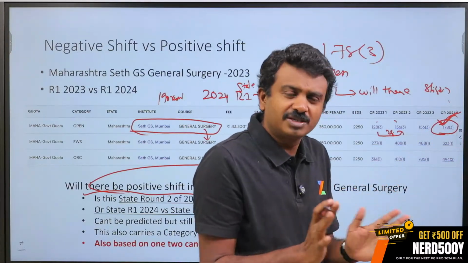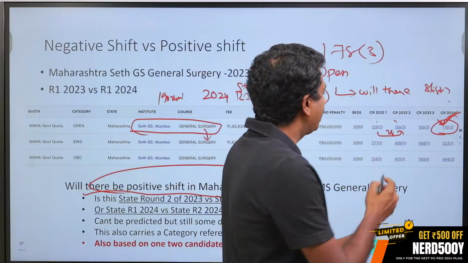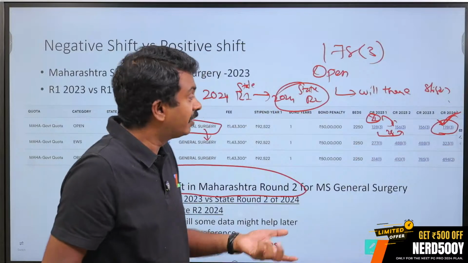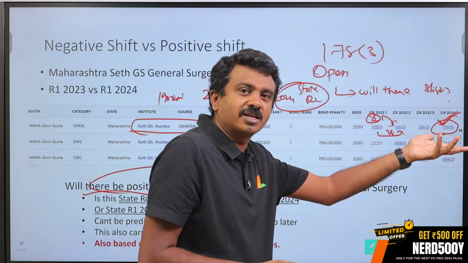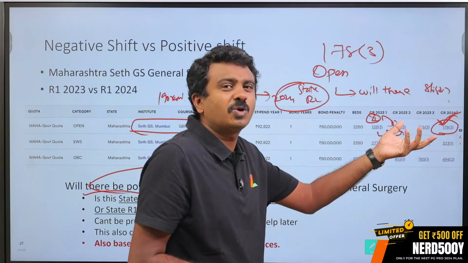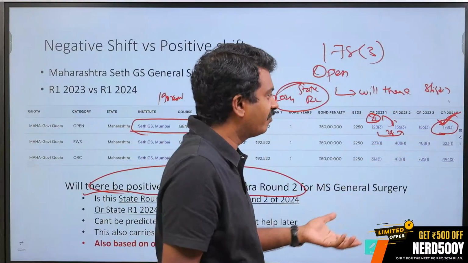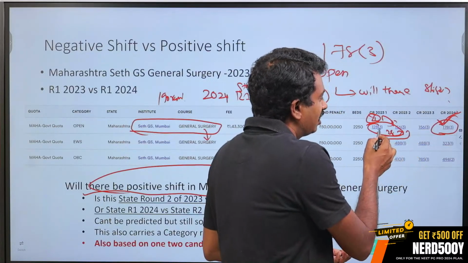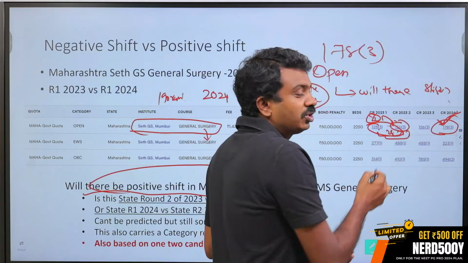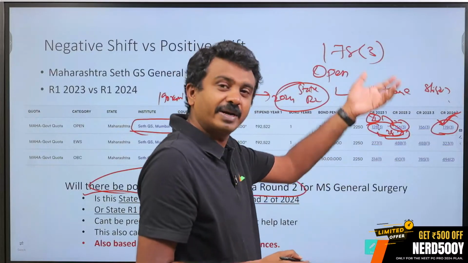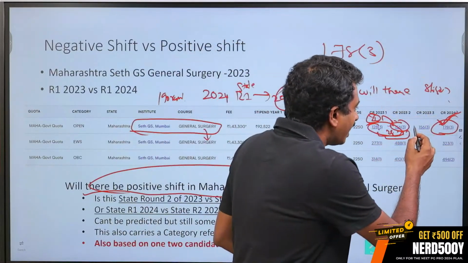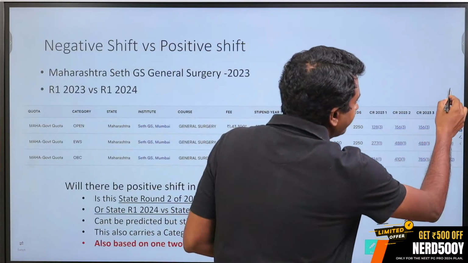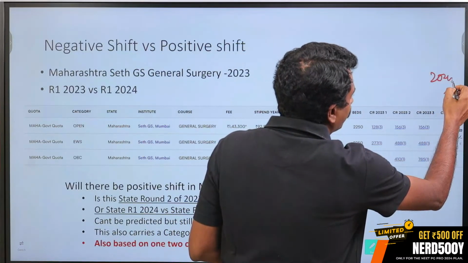28 ranks, it is not the right reference at all. It is one candidate possibly who left this seat, and the next candidate who was interested was 28 ranks ahead. It might have been 129 who was interested and the person would have got the seat, but it was 28. It may not replicate exactly the same way. But what are the chances of at least one person leaving the seat like last year? Last year, one person left, therefore in round 2, 156 got it. This one person might have got a better seat in All India round 2. So that is the next part, whether I am looking at a shift between 2024 round 1 to 2024 round 2.